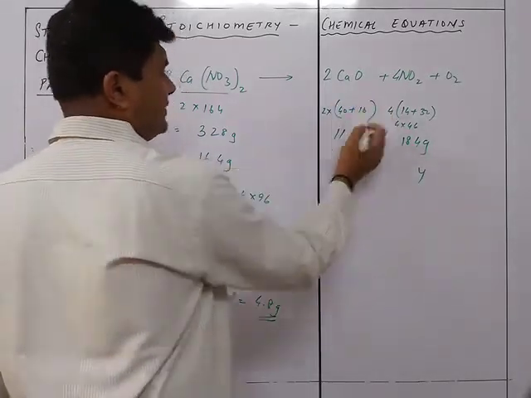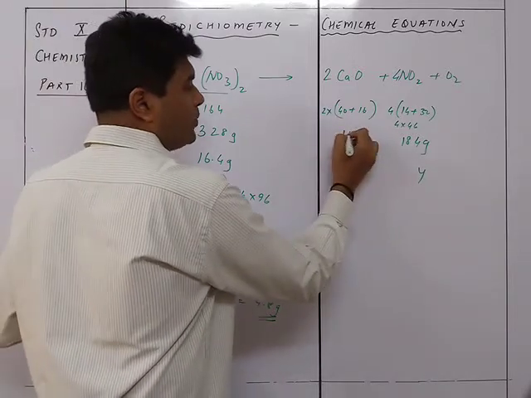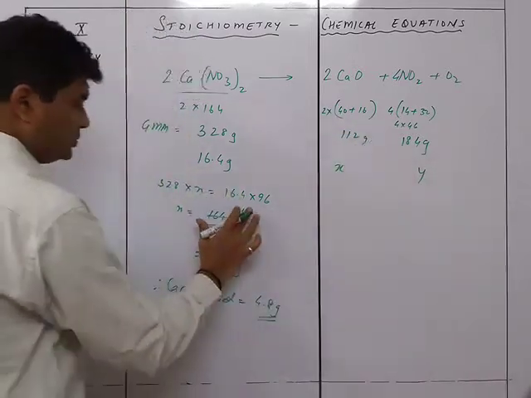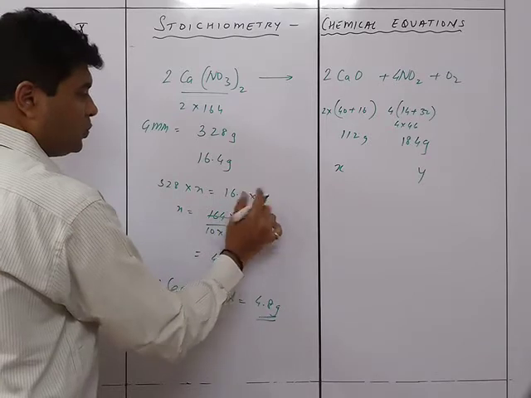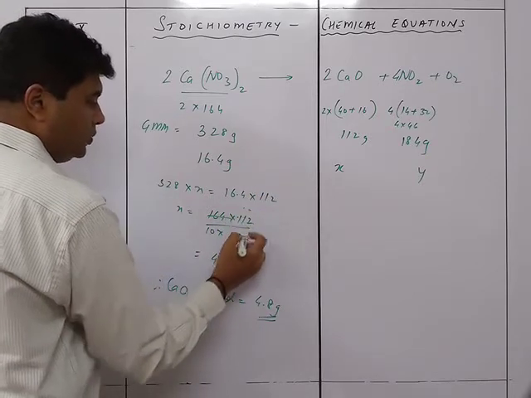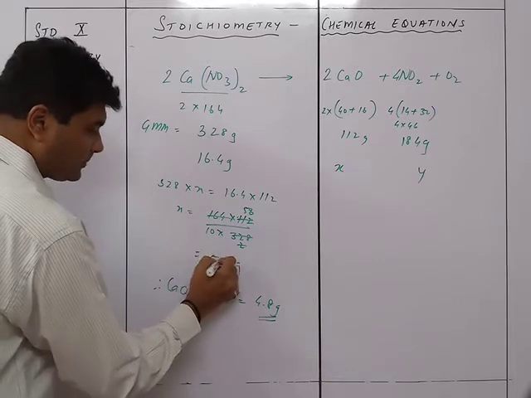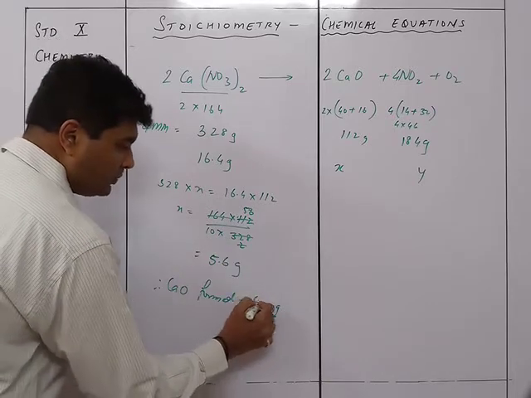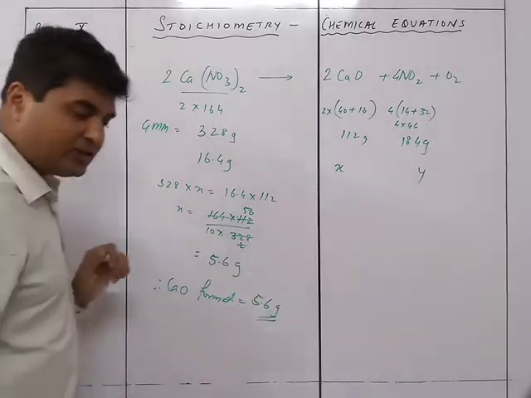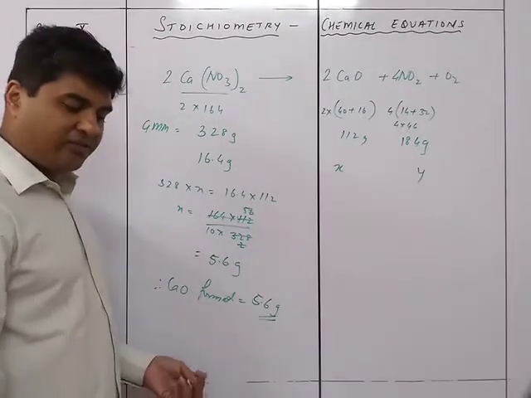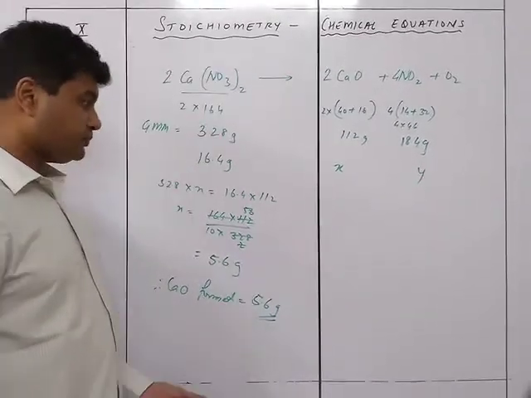So okay, bracket is here. Sorry, 56 into 2, so 112. So this is not 96, this is 112, so this is 56, so this is 5.6. So the answer that was asked, the weight of calcium oxide formed, will be 5.6 grams.